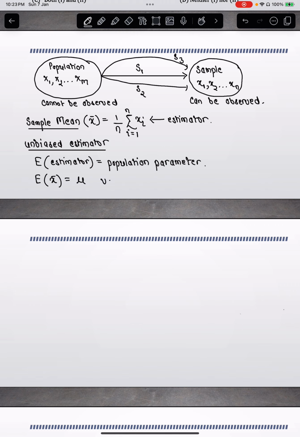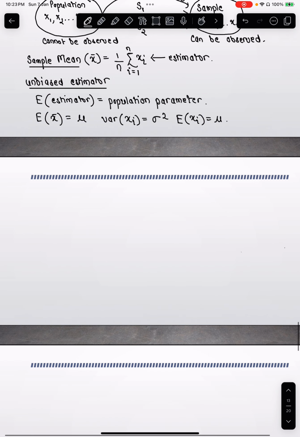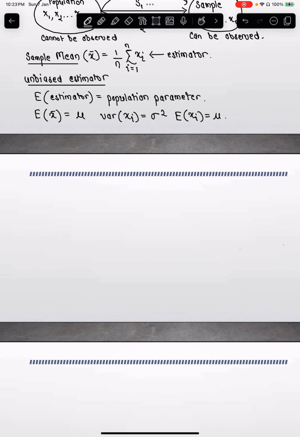Similarly, the expectation of the sample variance should be equal to sigma squared. And also the expectation of each xi, or the average across the data points xi, should be equal to mu as well. So now first what we will do is we'll try to show that the expectation of x bar equal to mu, that is, x bar is an unbiased estimator.